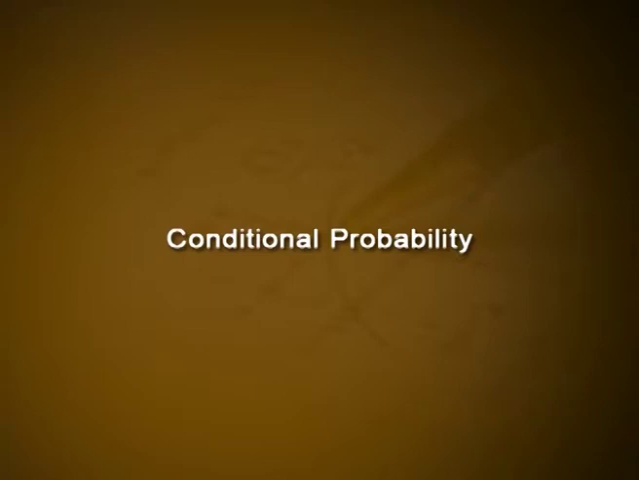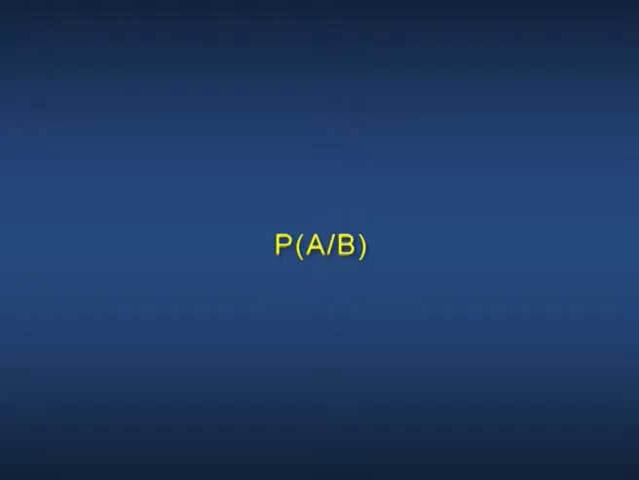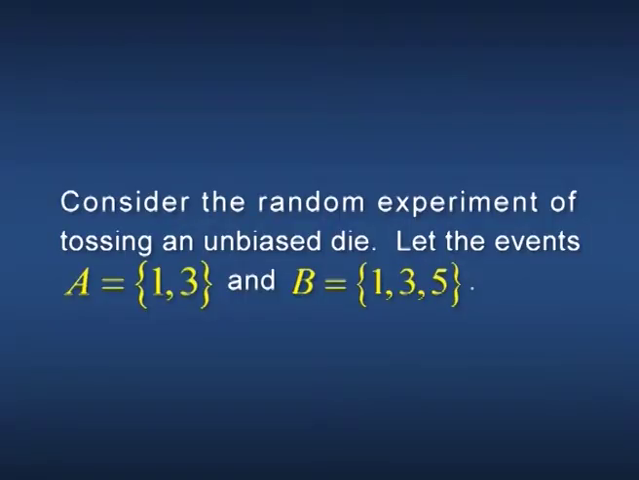Conditional probability. The probability of an event A given that an event B of the same sample space has happened is called the conditional probability of A given B and is denoted by P of A given B. Consider the random experiment of tossing an unbiased die. Let the event A containing the points 1, 3 and B containing the points 1, 3, 5.